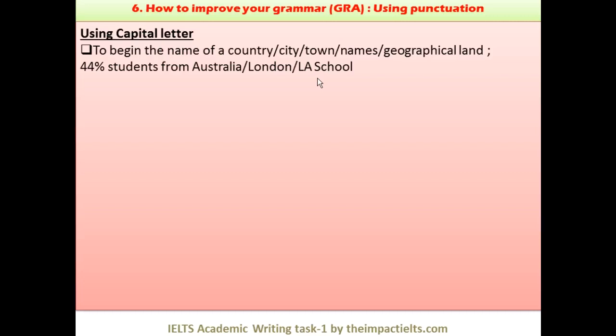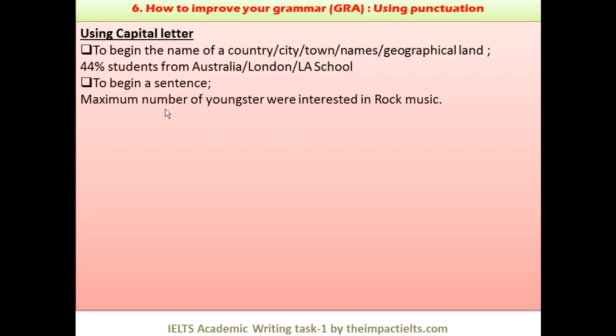The same way, if you're using a name like Lala Lajpat Rai Road, Lala, L should be capital. Again, L of Lajpat should be capital. R should be capital. Another R should be capital. So in a name, the beginning letter of each word should be in capital. To begin a sentence after the full stop, that's obvious, everybody knows it perhaps.